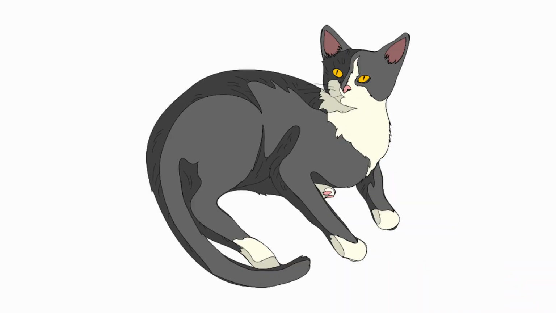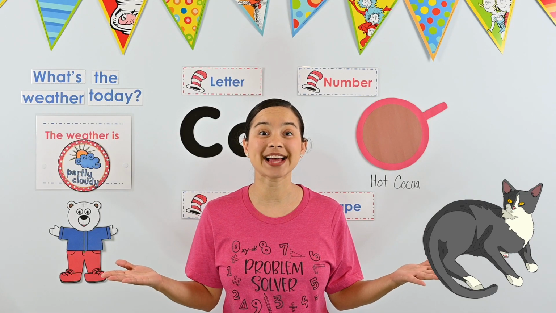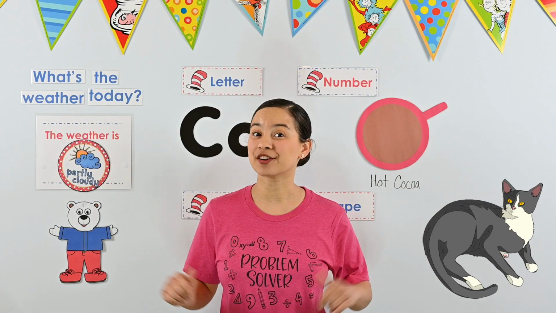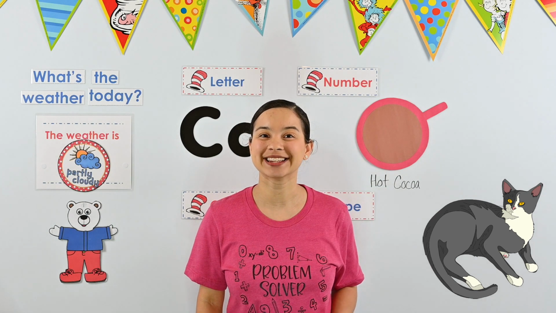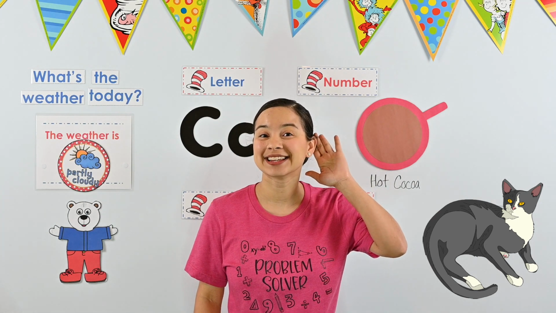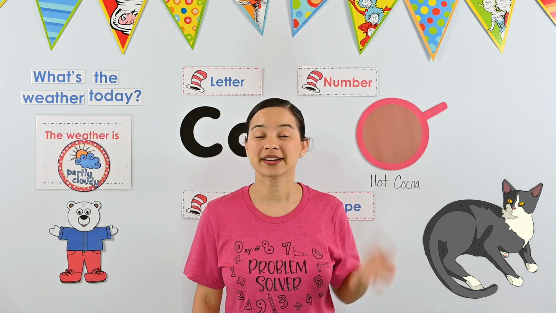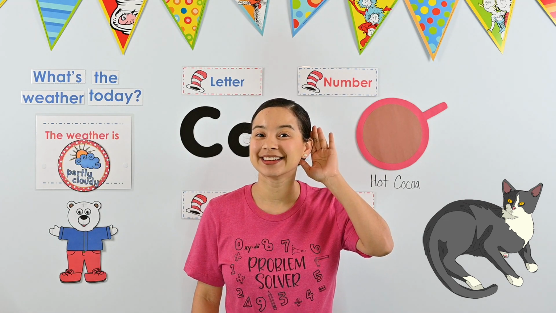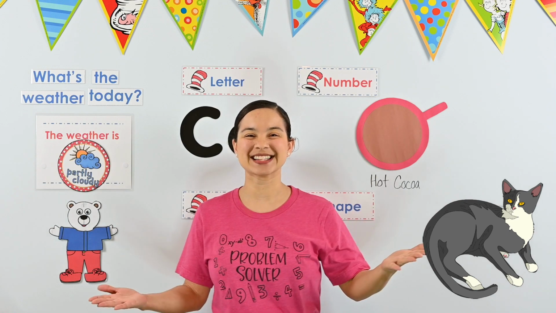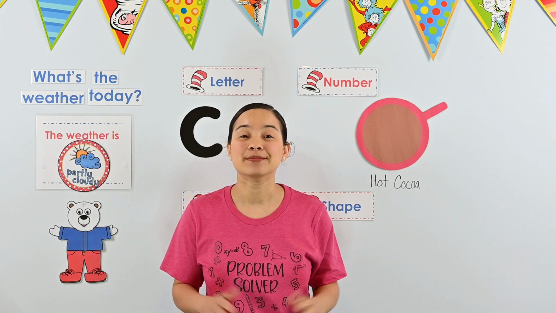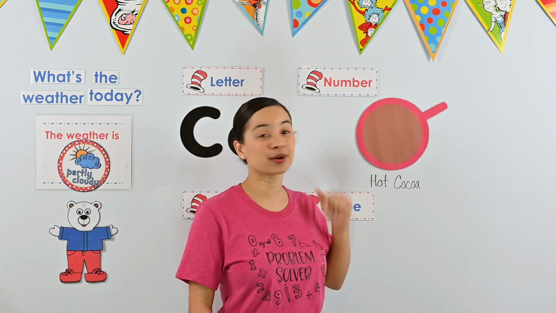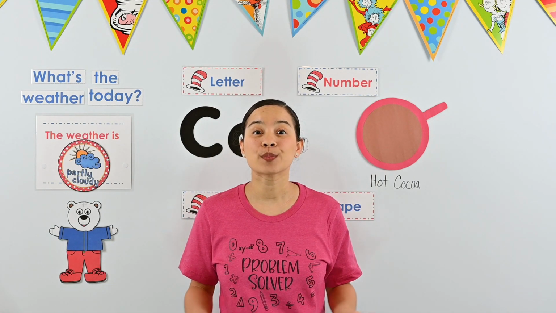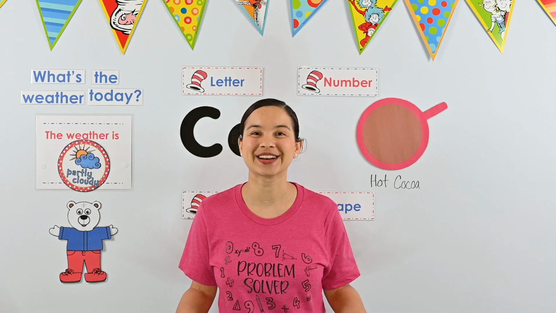Oh, what do you see? It's a cat. Cat starts with the letter C. I know that cat starts with the letter C because I hear the K sound at the beginning. Listen, cat. Did you hear the K sound? Cat. Did you hear it? Awesome.